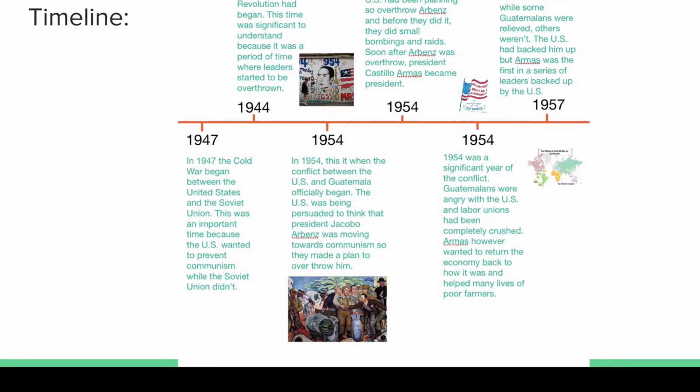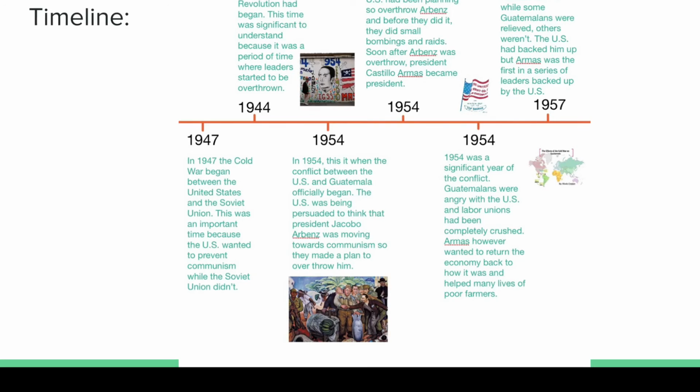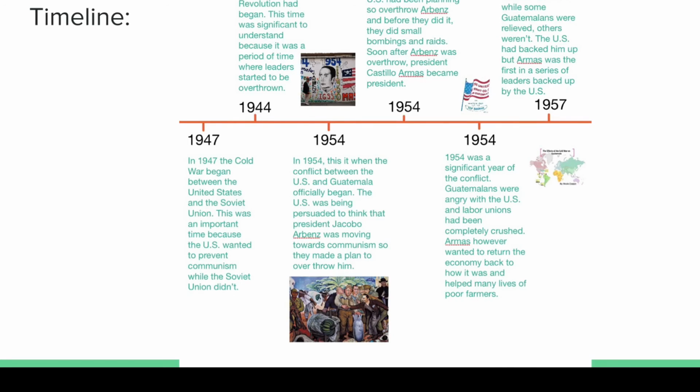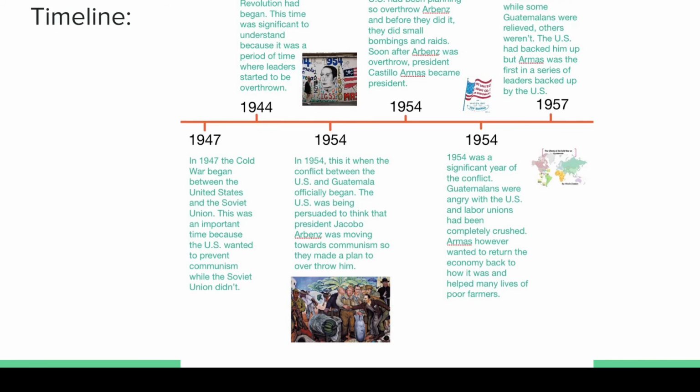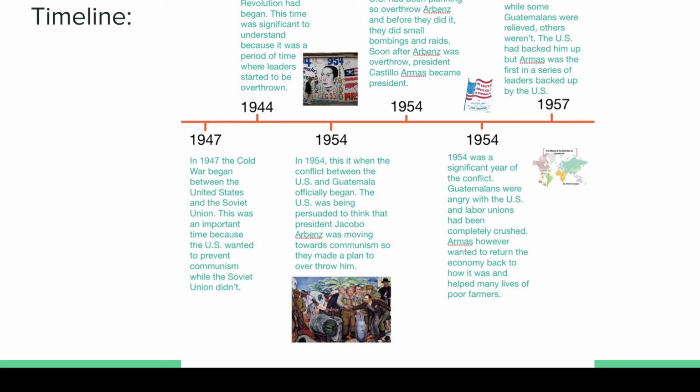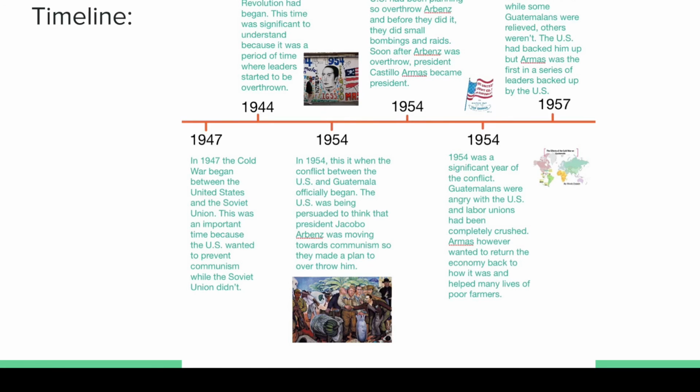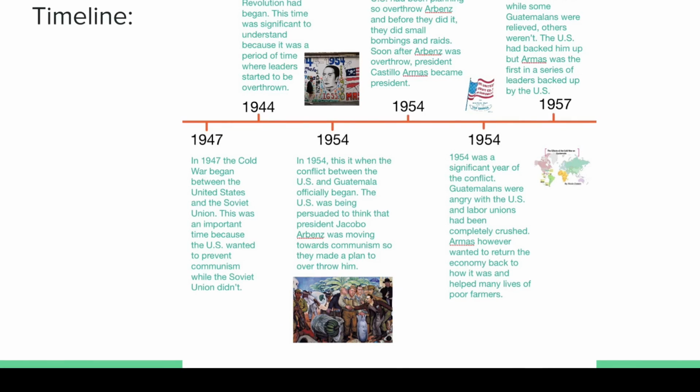Again in 1954, it was a significant year of conflict. Guatemalans were angry with the U.S. and labor unions had been completely crushed. Armas, however, wanted to return the economy back to how it was and help the lives of many poor farmers. Eventually, in 1957 is where the story comes to an end. President Castillo Armas was assassinated. While some Guatemalans were relieved, others weren't. The U.S. had backed him up, but Armas was the first in a series of leaders backed by the U.S.